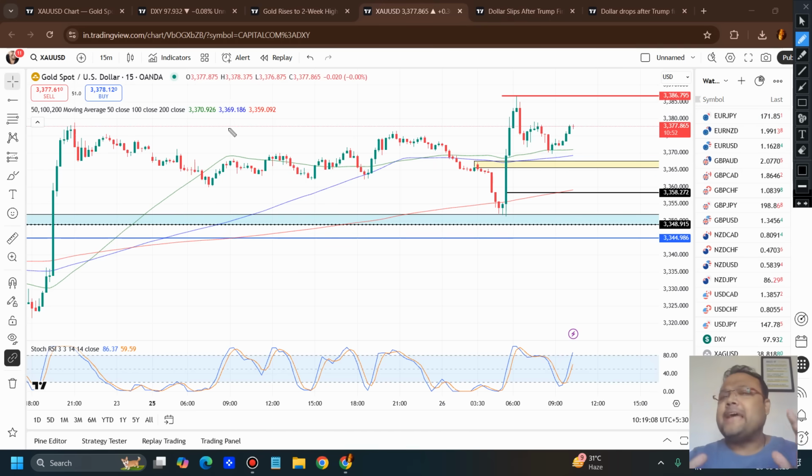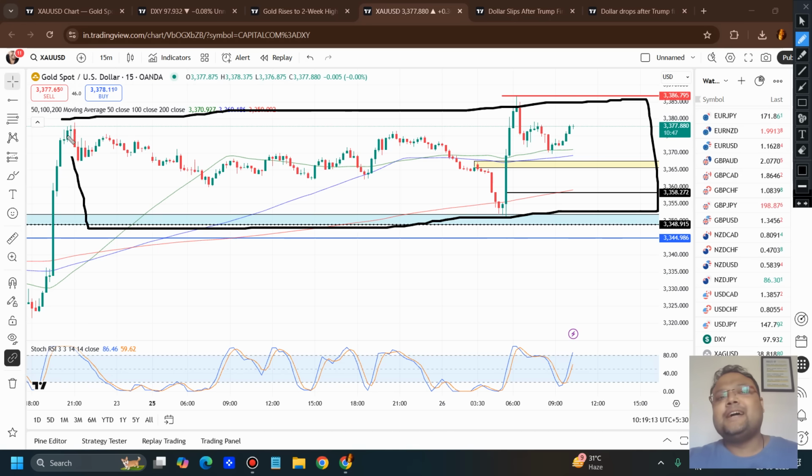So many things happened, but the problem is that gold is still trading inside the range. From an action point of view, yes, many things happened, but from a trader's point of view, sadly the market is inside the range, and you can guess very well that whenever the market is stuck in a range, the number of trading opportunities is very limited. You can see the number of lines has also reduced on the chart of gold. So let's discuss one by one whatever we have on gold today.